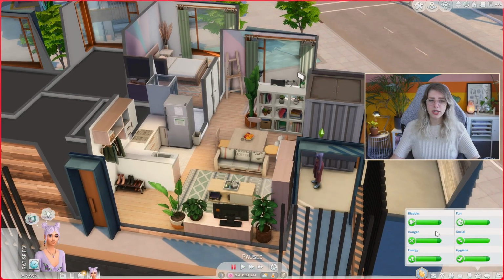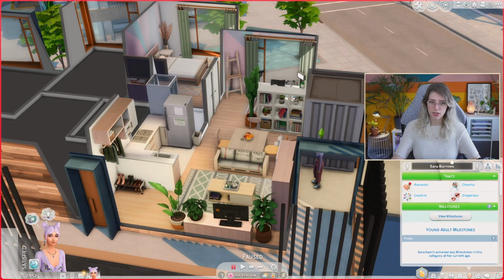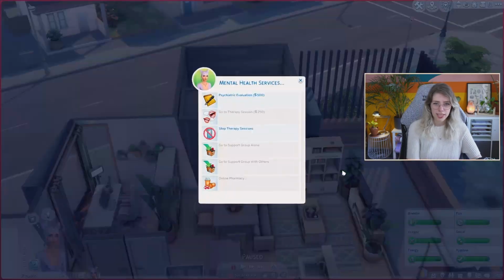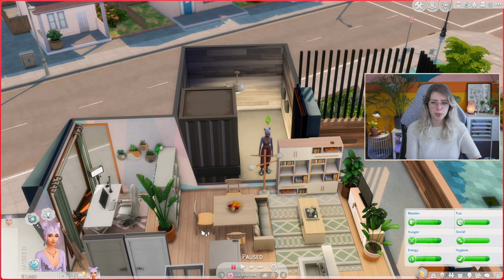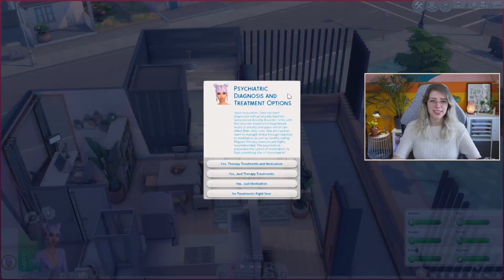Now that we got an initial thing, we still don't have a specific trait, so I still don't know if there's anything. Let's see, mental health services, we can stop therapy sessions and we can do a psychiatric evaluation. I've been struggling to say this word so badly. Let's actually go to this one, because I think if we go there, that's where we could potentially get a diagnosis. Psychiatric diagnosis and treatment options.